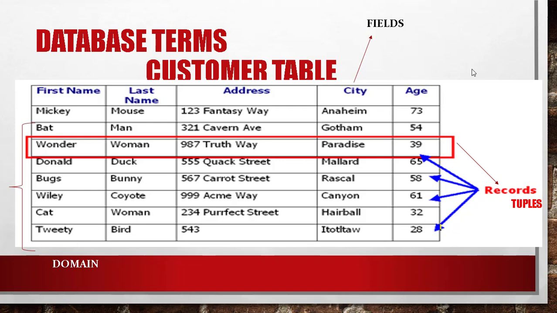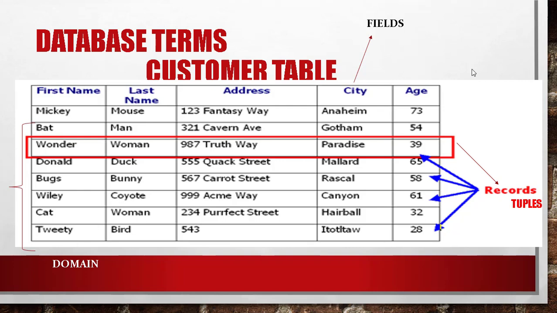Each row in the table is known as a record; the other name for record is tuple. Domain is the set of values for an attribute in that column. First name, last name, address, city, age are all attributes for a particular customer, so the details of each column are called the domain. The customer is known as an entity. Entity means an object, such as a table name or a person name.